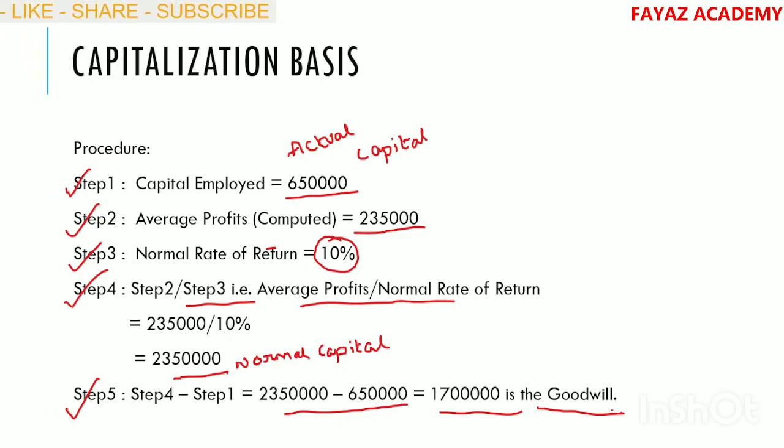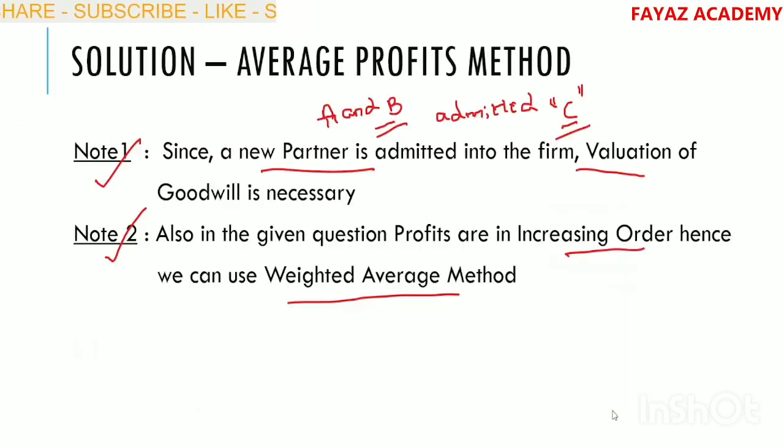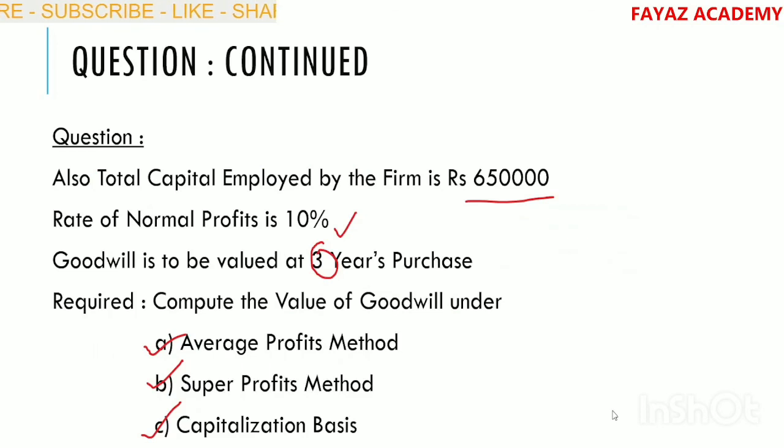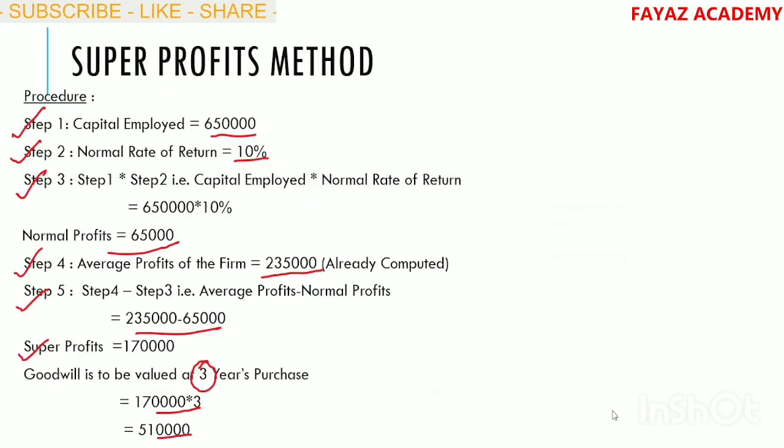With this we have completed the super profits method and the capitalization method. In the previous video I have already discussed average profits under weighted average and simple average. So these three methods have been completed under valuation of goodwill. So in today's class we have discussed the super profits method and capitalization basis.